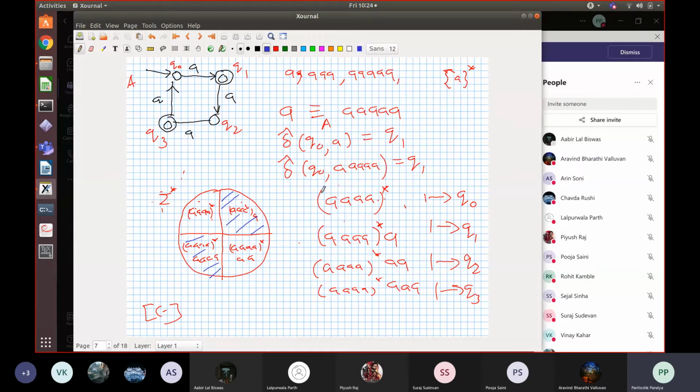So your language is made out of a union of some of those classes. It is not that your language is made out of some strings from this class and some strings from this class. The whole of the class corresponding to each final state has to be included. Okay, this is the structure of the language of the automaton.